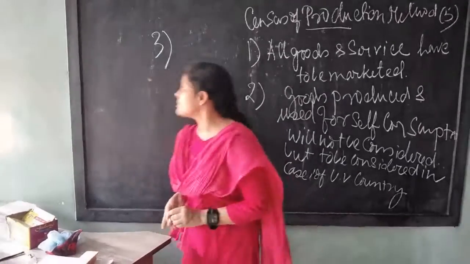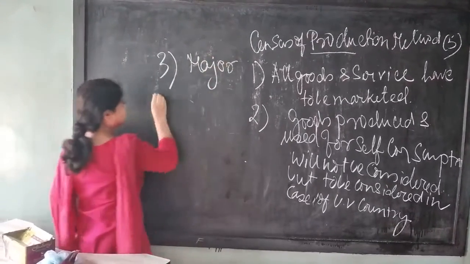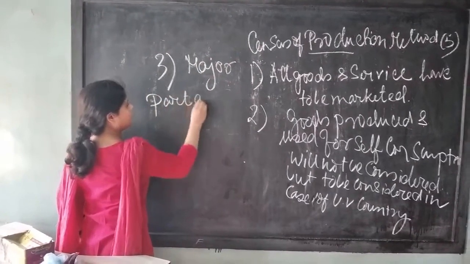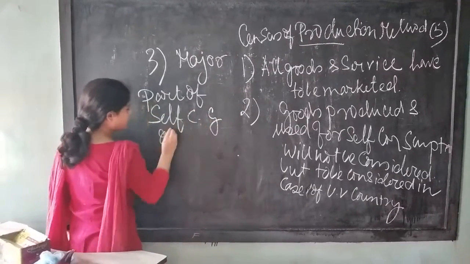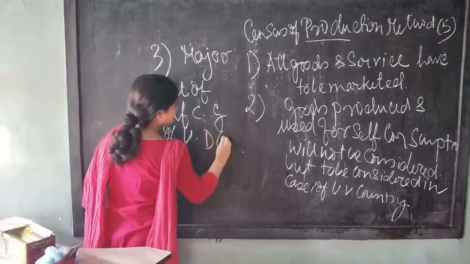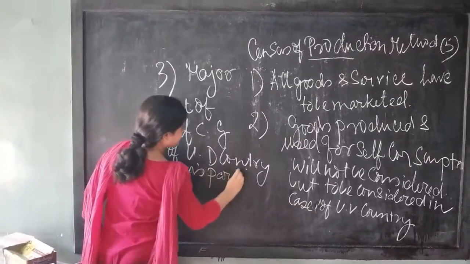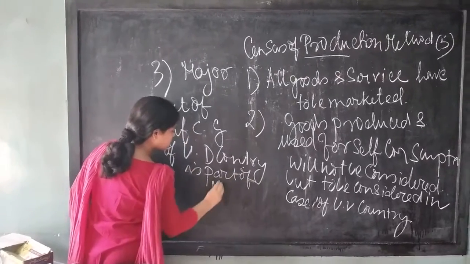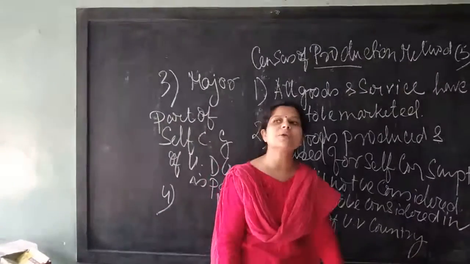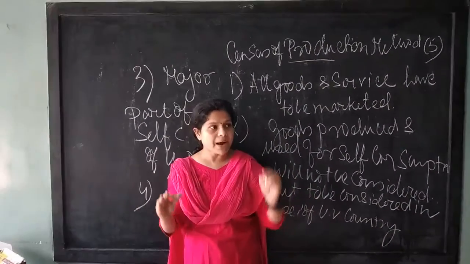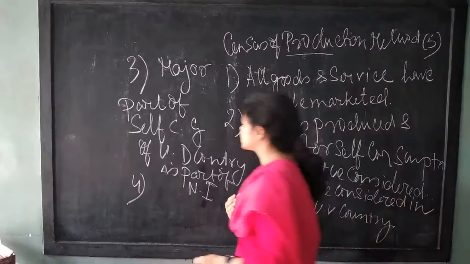Next, see, the major part of self-consumed goods of an underdeveloped country is part of national income. Next, number 4: the goods and services which have been produced in a particular year, but remain unsold, should be part of the national income.